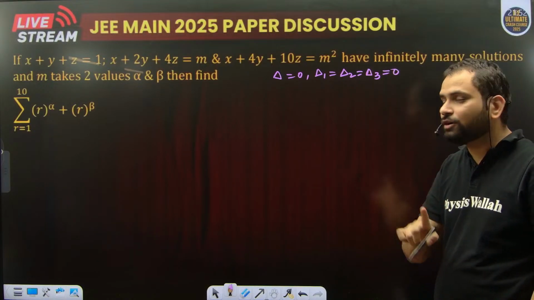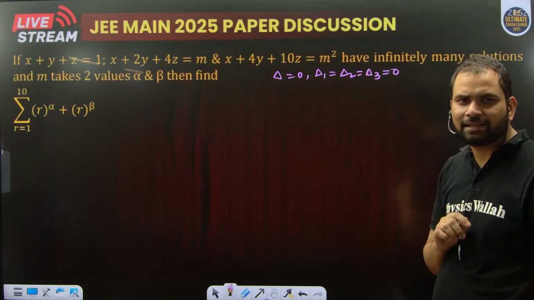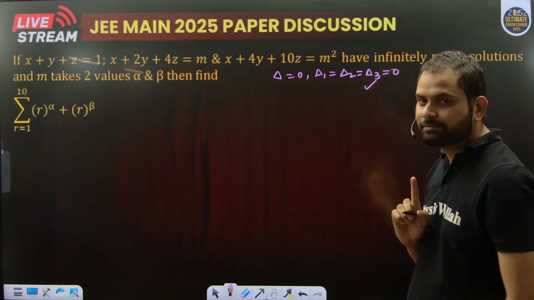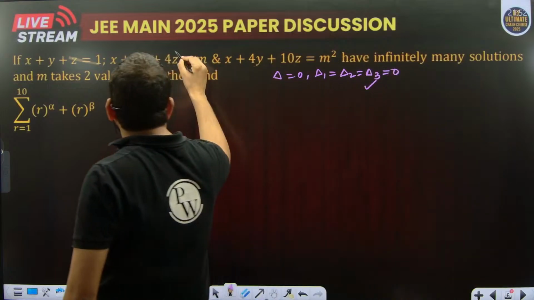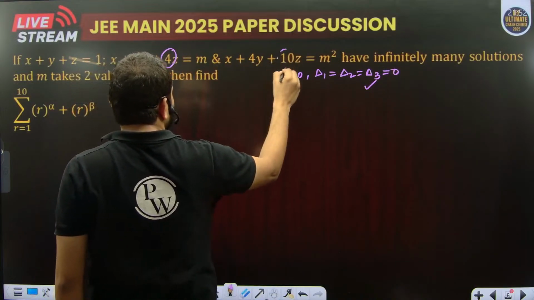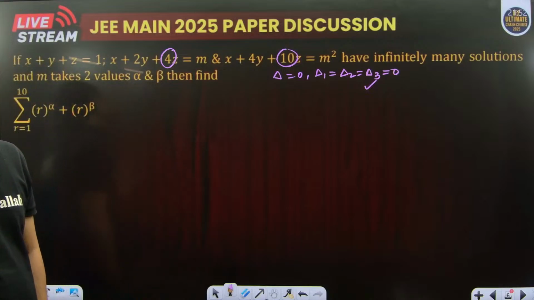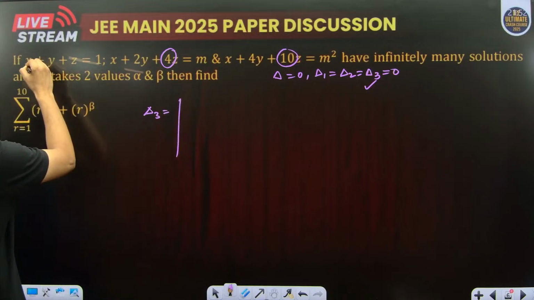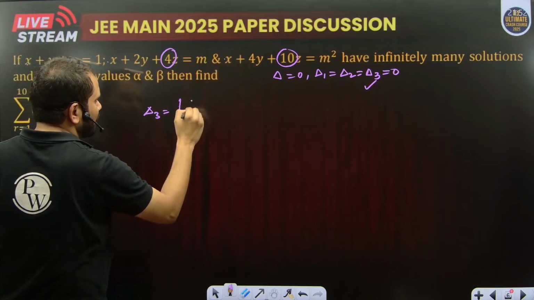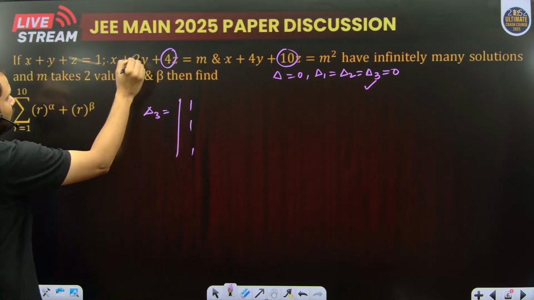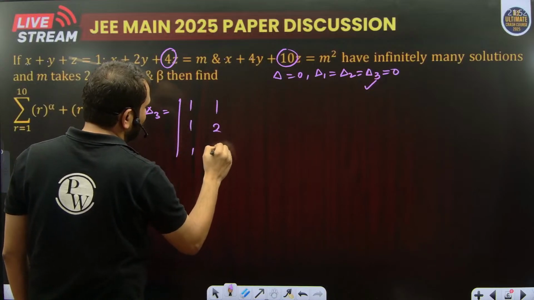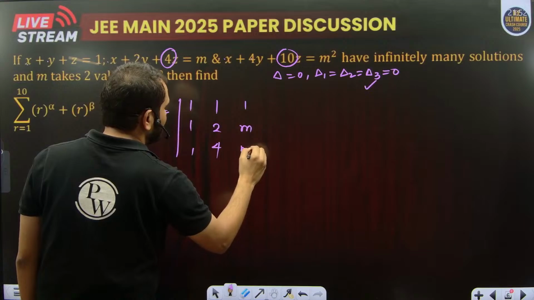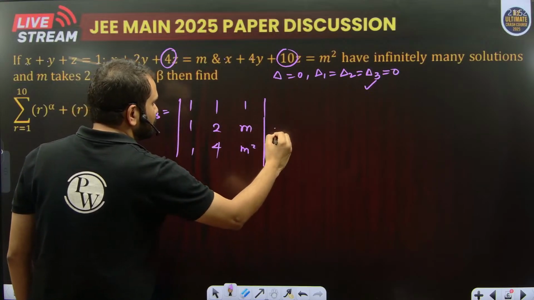So I'll check only that del that is involving m. So I'm going to calculate del 3. Why del 3? Because in del 3, we don't have to take care about 4 and 10, and I need to reduce my calculation. So del 3 is equal to the determinant with rows 1, 1, 1; 1, 2, 4; and 1, m, m square. That should be equal to 0.